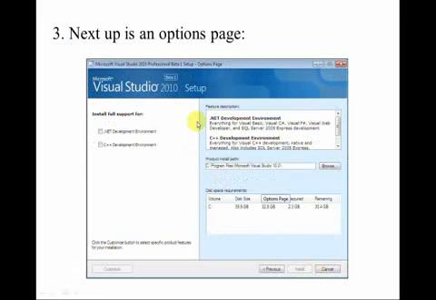And then for this page we just click on the volume C drive here, and click the install button.